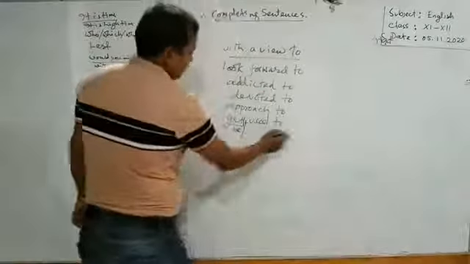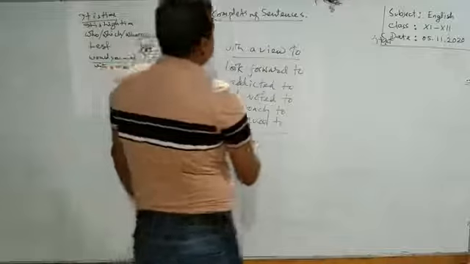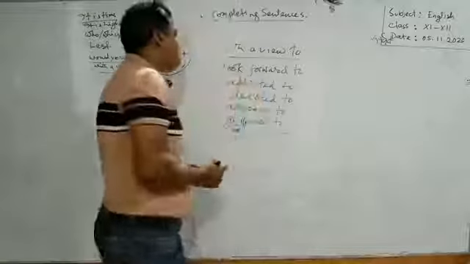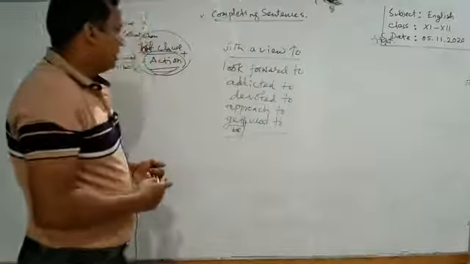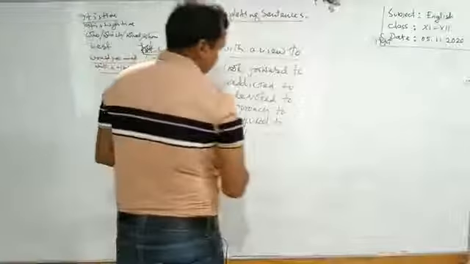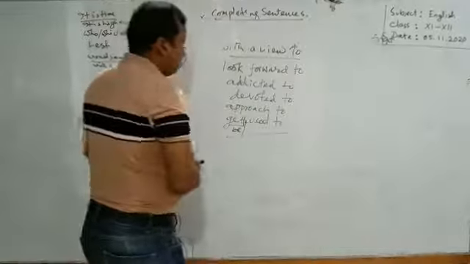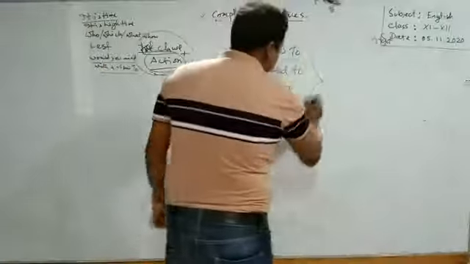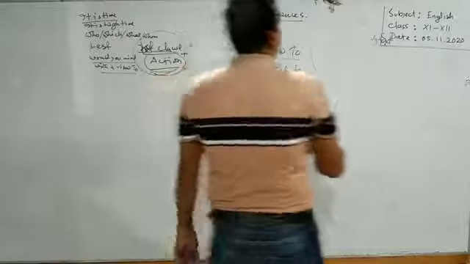Learners, with a view to, look forward to, addicted to, devoted to, approach to, get used to or be plus used to, contribute to, apply to. After this to, what do you have to use?